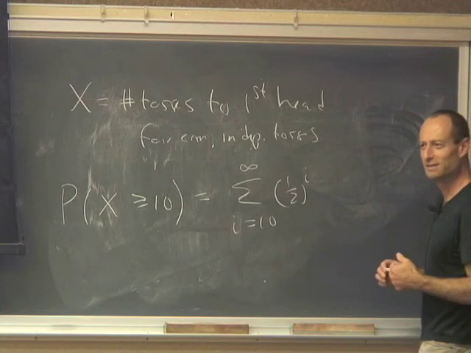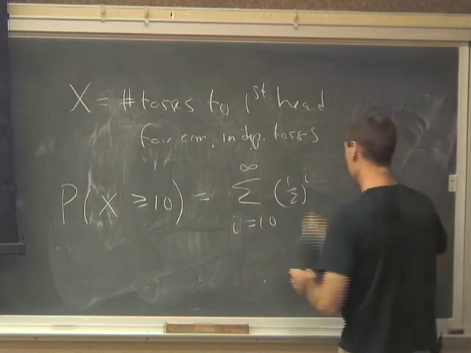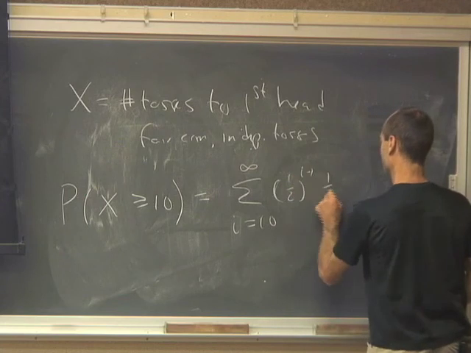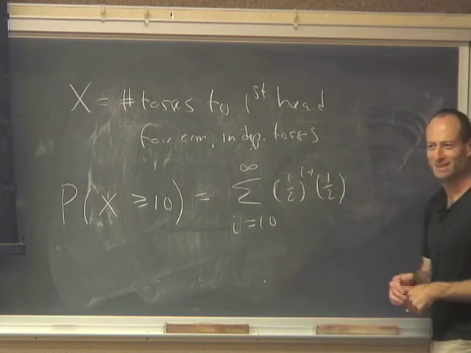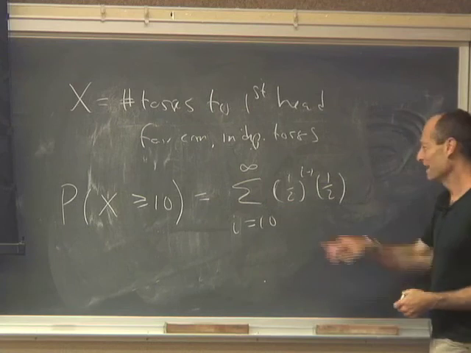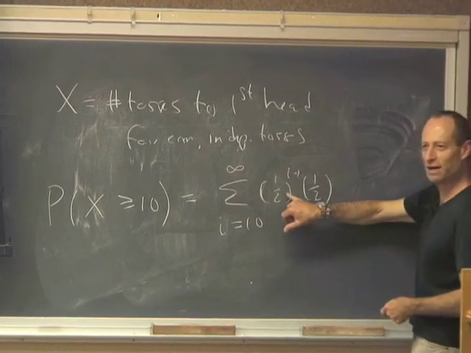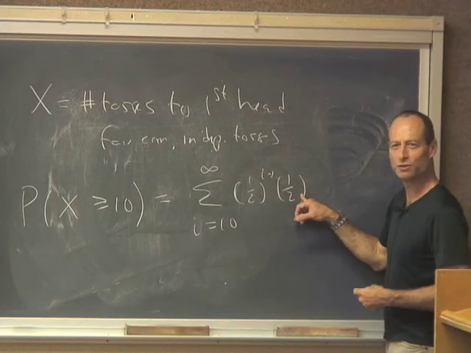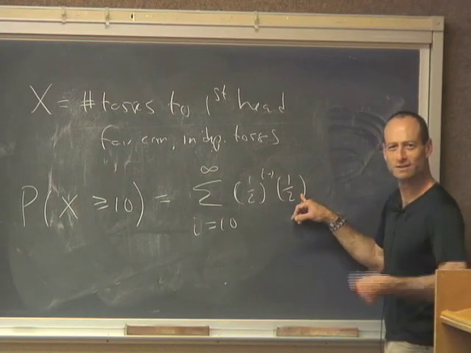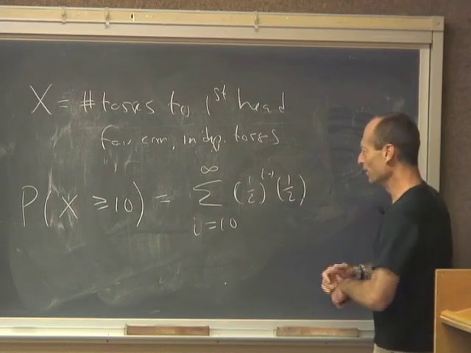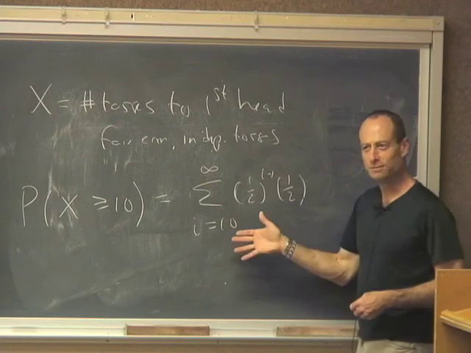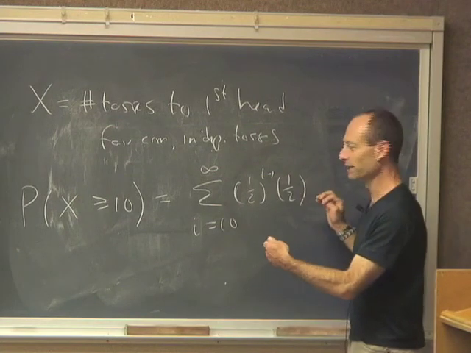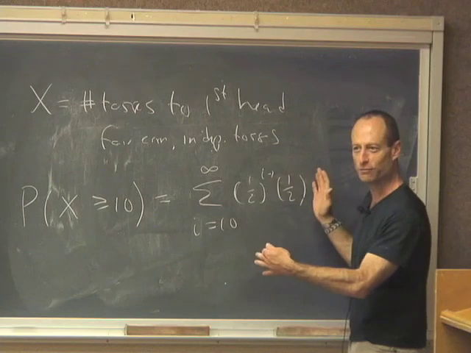Is that right? Maybe better to write it this way: (1/2)^(i-1) times 1/2. I have to get tails the first i minus 1 times, and then I have to get heads the ith time. Trials are all independent. Rings a bell? Okay. So I could do that sum, or I could take 1 minus the chance that it takes 9 or fewer. Then I would only be adding 9 things and then subtracting that from 1.